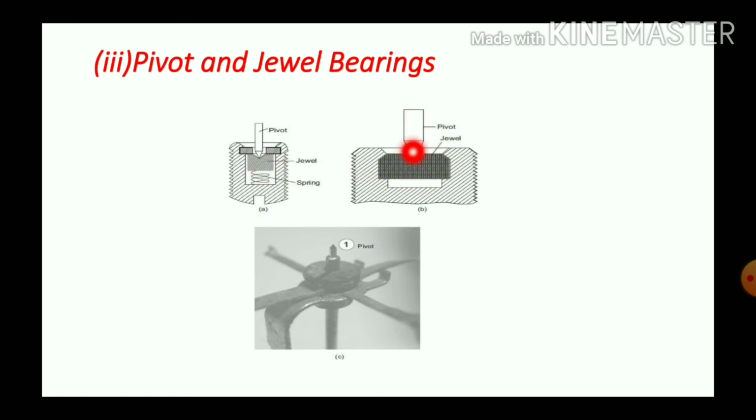This pivot is placed in a conical shaped sector, and this sector is called the jewel. The pivot end is conical, and there is a conical hole in the jewel also.